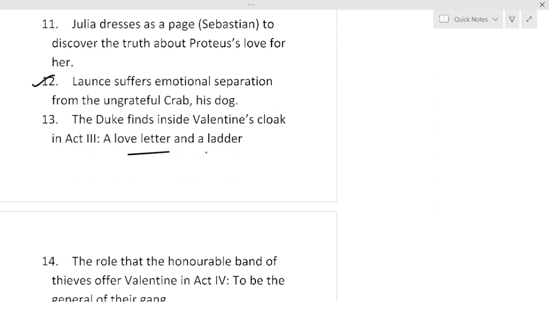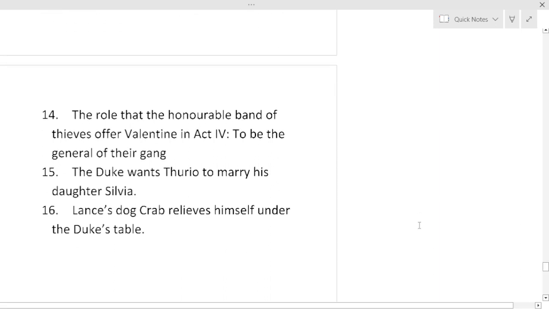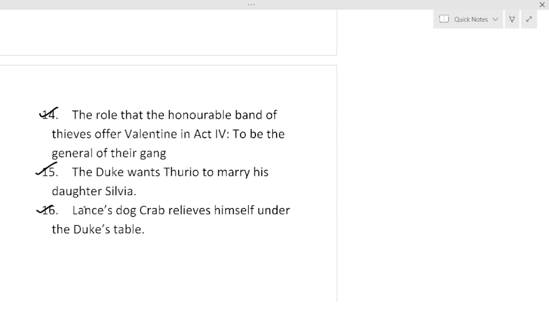A love letter and a ladder, which he planned to use in their plan of elopement. The role that the honorable band of thieves offer Valentine in Act 4: to be the general of their gang. Now 15. The Duke wants Thurio to marry his daughter Sylvia. Launce's dog Crab relieves himself under the Duke's table.